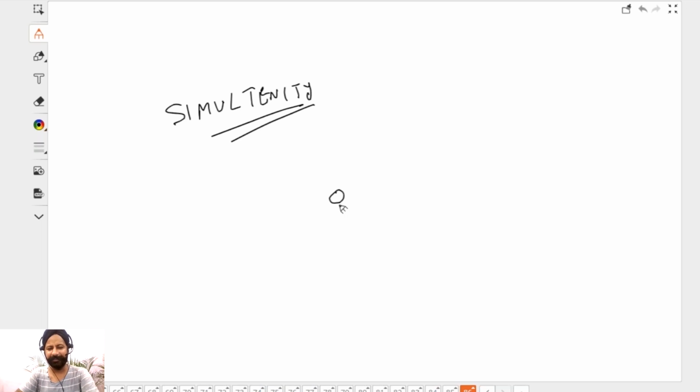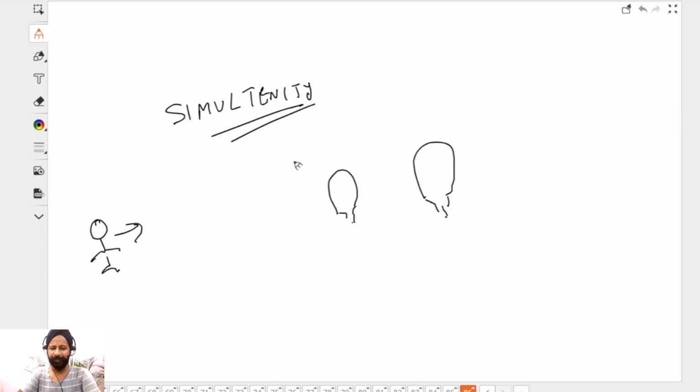But that is not a fact that you will see if you start traveling. So let's say there is a light bulb here. I don't know how to draw a light bulb. And then there another light bulb here. Okay. Now if you're traveling, you're running very very fast, or in a jet plane, you will say ये on हुआ और फिर ये on हुआ, या फिर ये off हुआ और फिर ये off हुआ after some time. It is not simultaneous. So even simultaneity is relative. When I'm standing here, I say these happened simultaneously. These two events are not simultaneous when you're running.